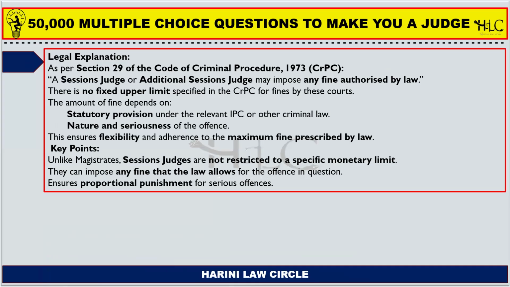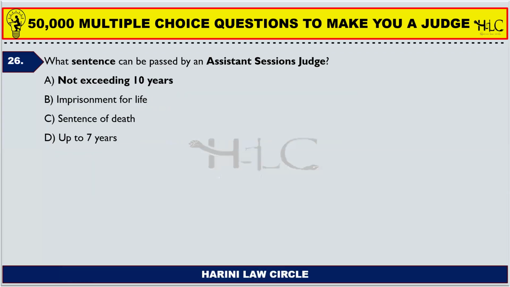The amount of fine depends on statutory provisions, that is, the law, or under the relevant provisions of the Indian Penal Code or other criminal laws. The nature and seriousness of the offence should be kept in mind when fixing fine limits. This ensures flexibility and adherence to the maximum fine prescribed by law.